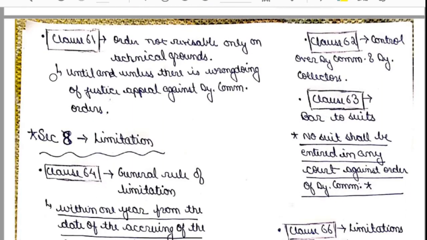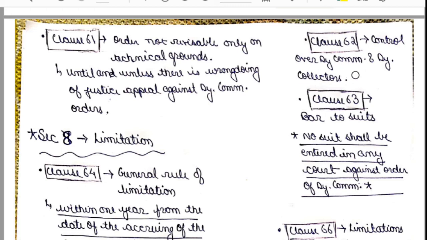Now clause number 61 talks about orders not being revisable only on technical grounds. That is, until and unless there is a wrongdoing of justice, there is no appeal against deputy commissioner orders. So until and unless there is any evidence of wrongdoing, the order cannot be revised. This is given in clause number 61. Now clause number 62 talks about control over deputy commissioners and deputy collectors.